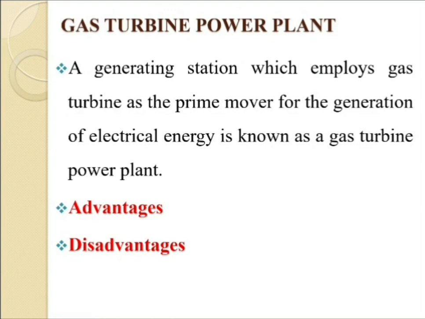Since a greater part of the power developed by the turbine is used in driving the compressor, the net output is very low. Next one, the overall efficiency of such plants is low, up to 20% only, because the exhaust gases from the turbine contain sufficient heat. And last one, the temperature of the combustion chamber is quite high, so its life is comparatively reduced. So these are the disadvantages of a gas turbine power plant.